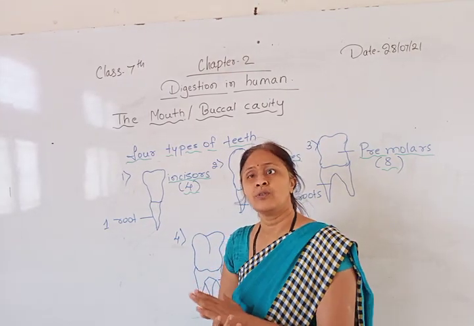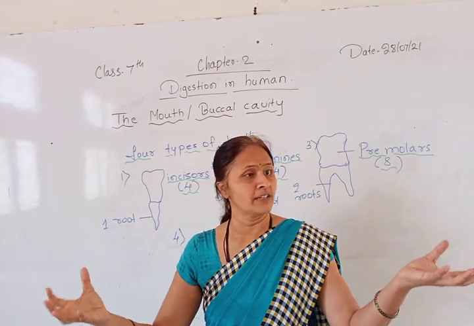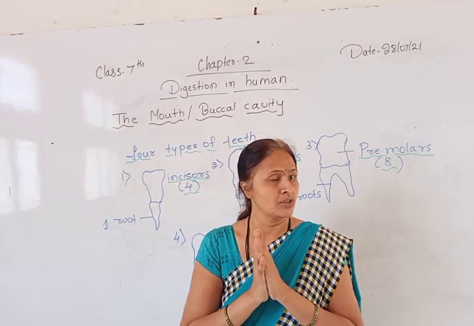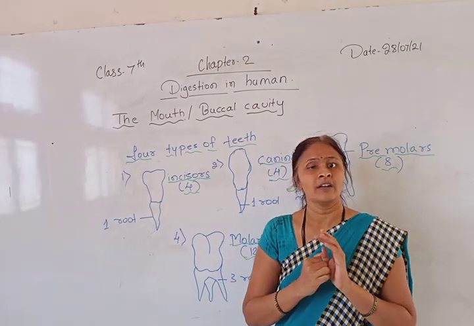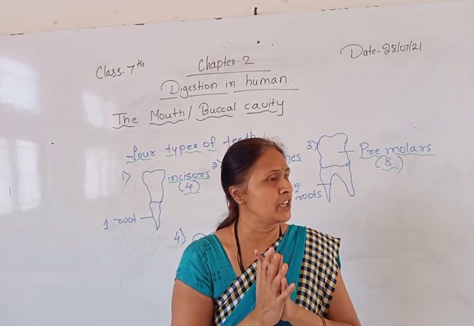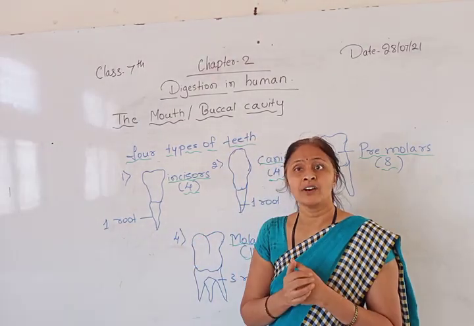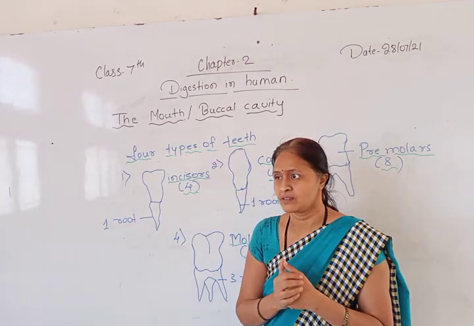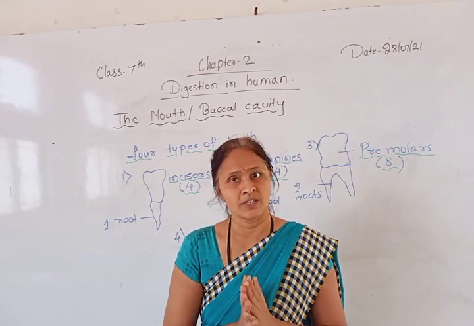So the human being is the only living organism that can take food with its hands. This food-taking process has a scientific name. In the first lesson, we told that this process is called ingestion. Taking food inside the mouth is called ingestion.